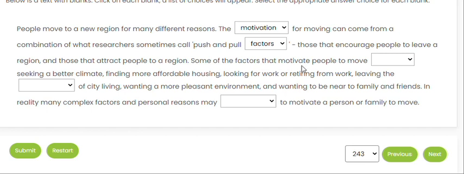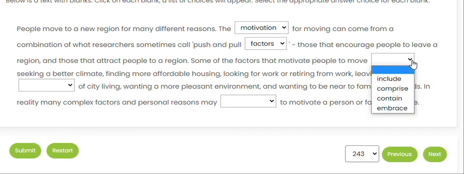Some of the factors that motivate people to move dash: seeking a better climate, finding more affordable housing, looking for work. So these are the examples basically they are given of the factors. So some of the factors that motivate people to move dash. So when we give examples, you always use the word include. Some of the examples include, some of the factors include. Comprise and contain do not give the examples. Comprise and contain tells us what is included in the previously mentioned thing.